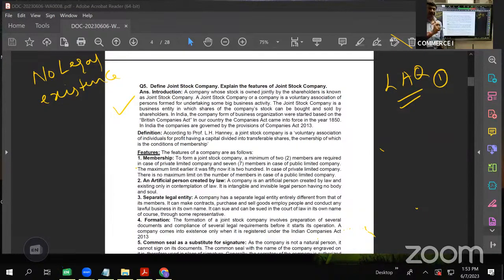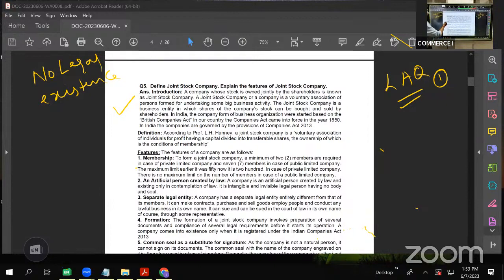It is a separate legal entity. It is an artificial person created by law. Though it is not a physical person, it is not a natural person like you and me. It's not a natural person having flow of blood and breathing. But still, it does exist in the eyes of law. So we say that a company is an artificial person created by law.